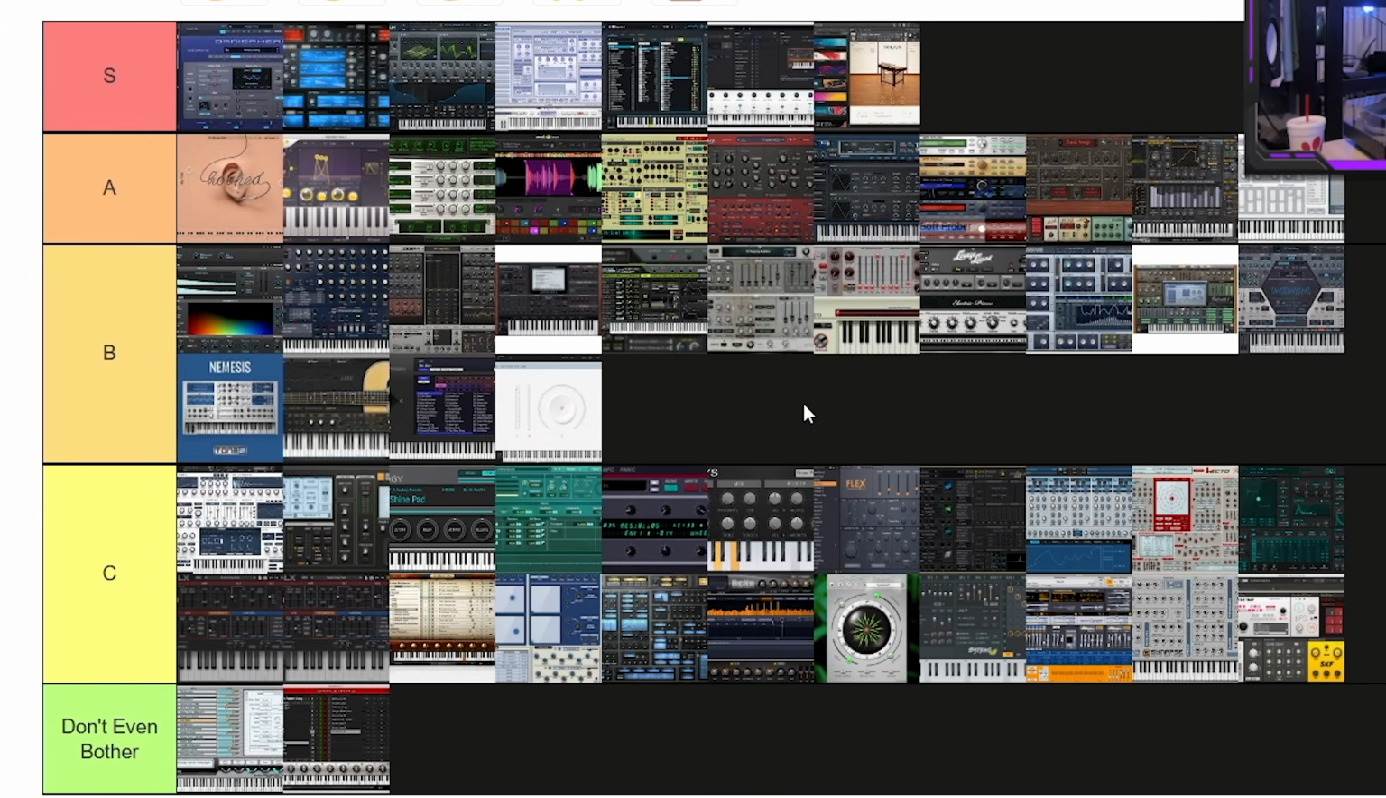That right there in order is my definitive ranking of the best VSTs from best to worst.